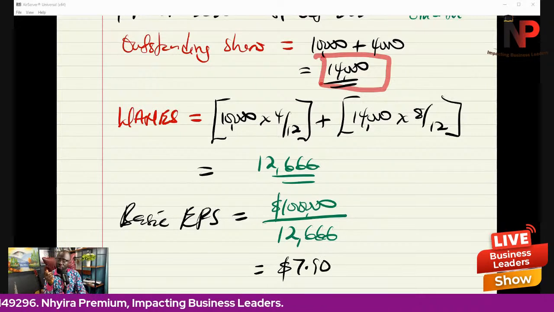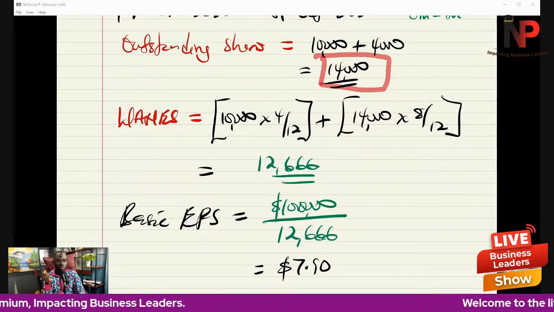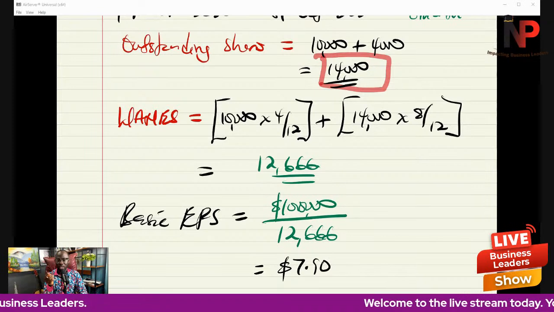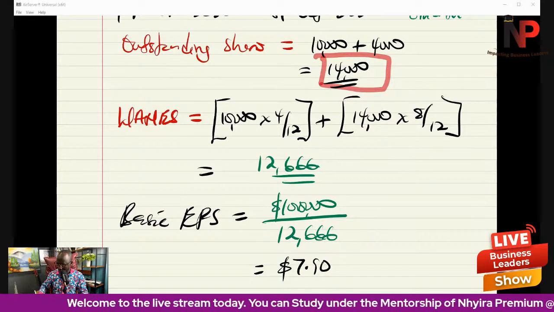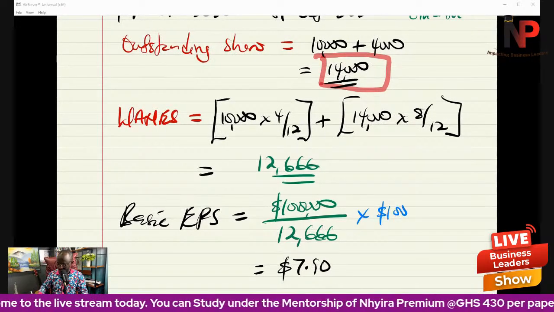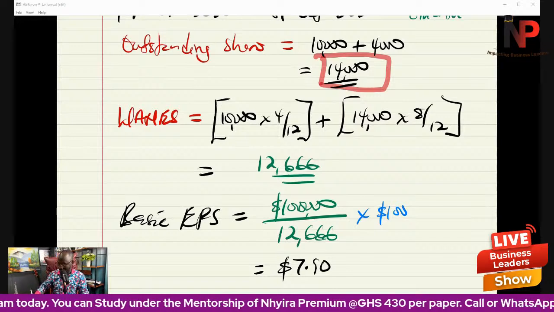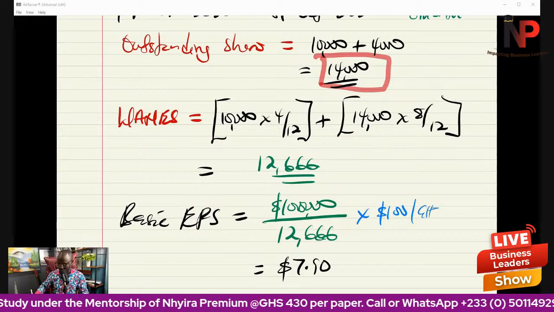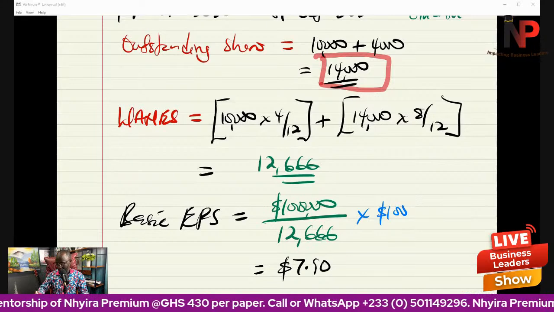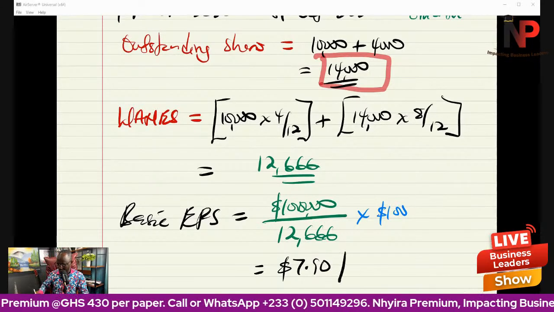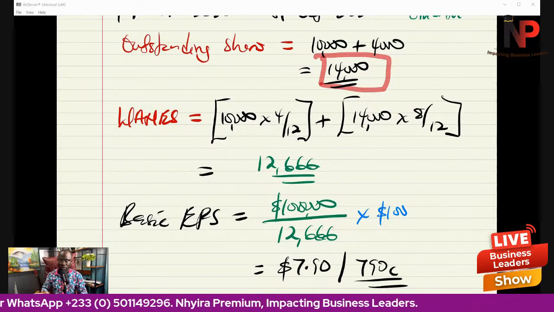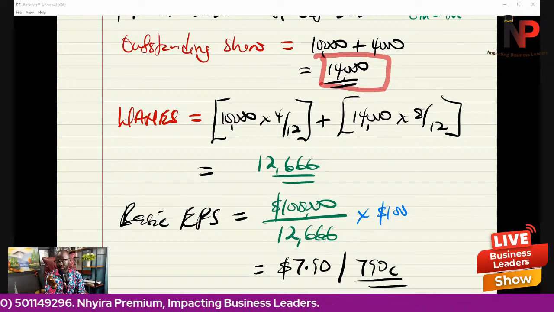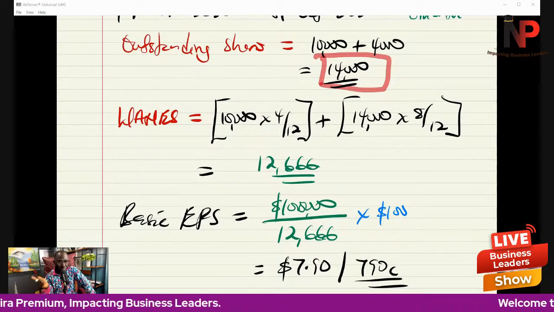But you see, sometimes it is prudent to leave the earnings per share in the smallest unit of the currency. So we will multiply it by 100. If you're in Ghana, 100 Ghana cedi, whatever it is. When you multiply it by 100, your answer becomes 790 cents, the smallest unit of the currency. Please, we are not multiplying by 100%.